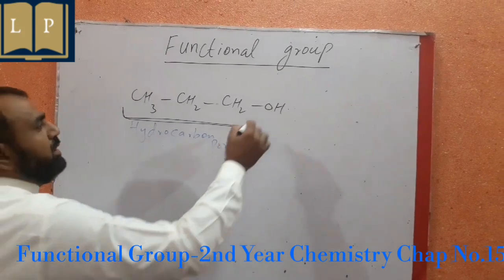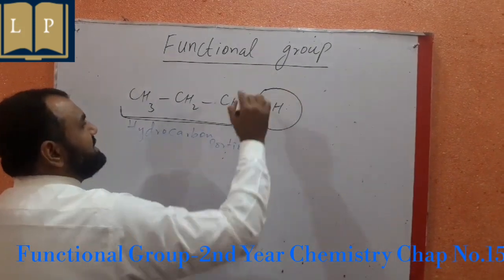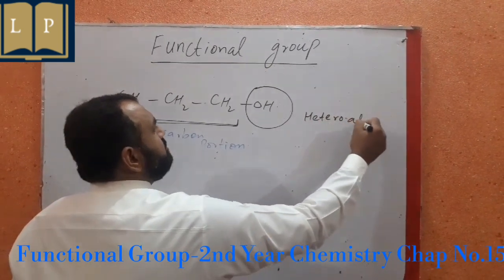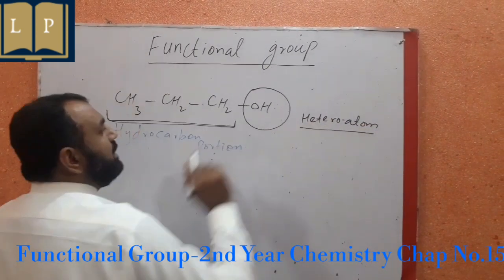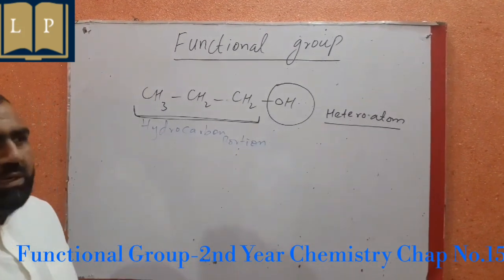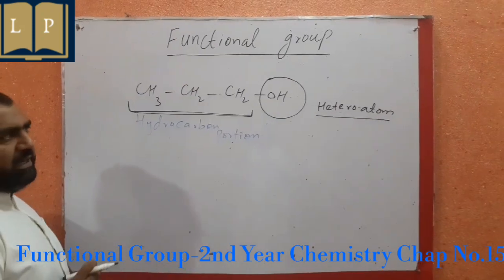Similarly, the second part consists of a heteroatom that serves as a characteristic group that is used to specify the organic compound.